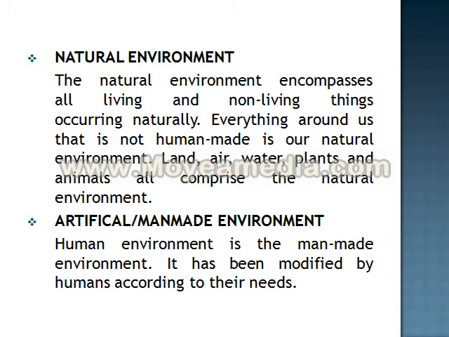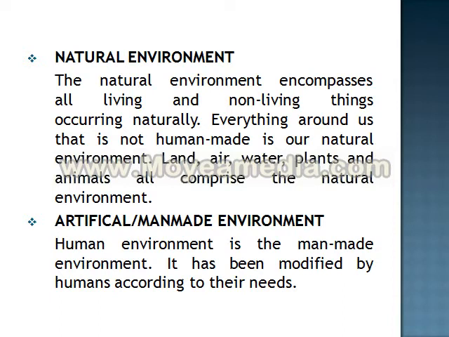Let's go to the second classification. It's again very simple to understand. Here the environment is divided into two categories, that is natural environment and artificial or man-made environment. Natural environment comprises of everything which is occurring naturally around us. That is everything around us which is not human made, like land, air, water, plants, etc.